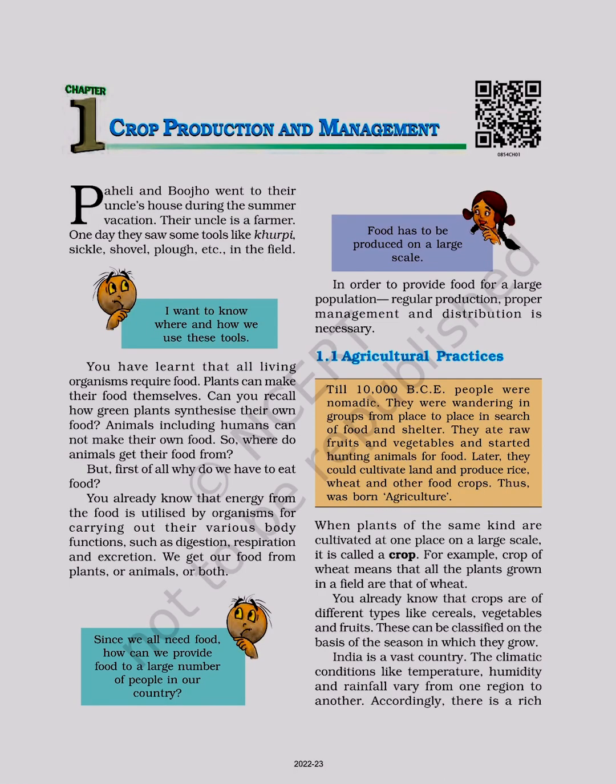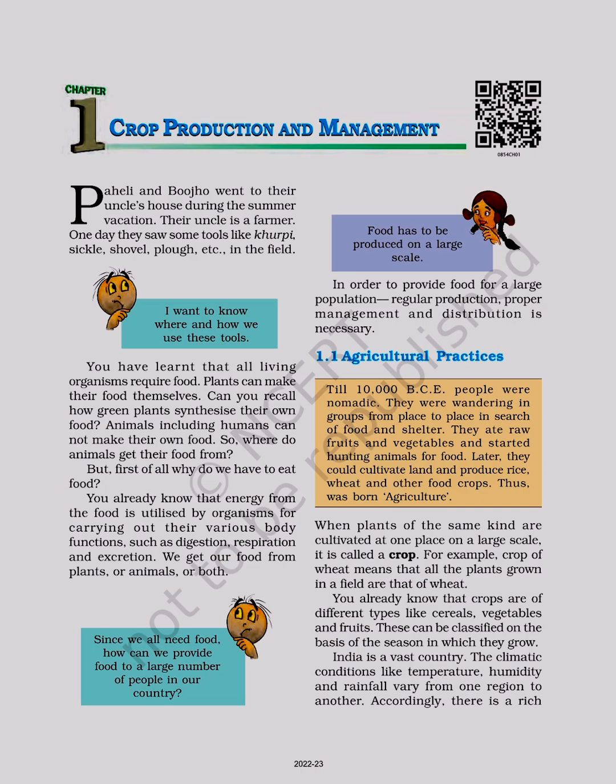Chapter 1, Crop Production and Management. Paheli and Bujho went to their uncle's house during the summer vacation. Their uncle is a farmer. One day they saw some tools like khurpi, sickle, shovel, plough, etc. in the field. I want to know where and how we use these tools.